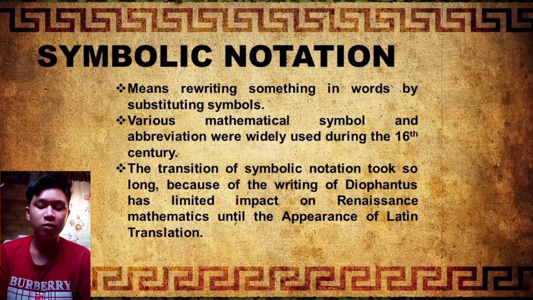Symbolic notation means to rewrite some things in words by substituting symbols. Various mathematical symbols and abbreviations were widely used during the 16th century. The transition to symbolic notation took so long that the writing of Descartes had limited impact on Renaissance mathematics until the appearance of Latin translations at the end of the 16th century.